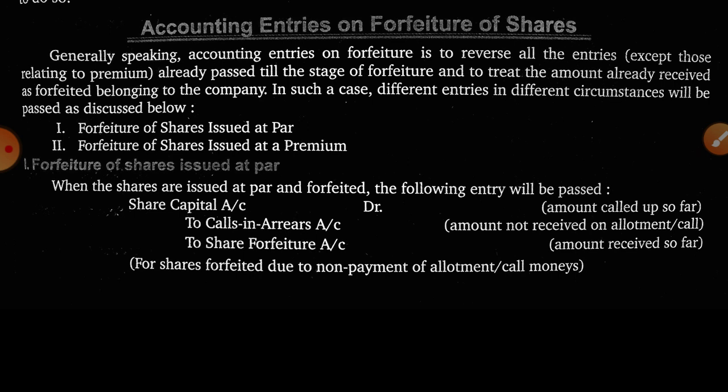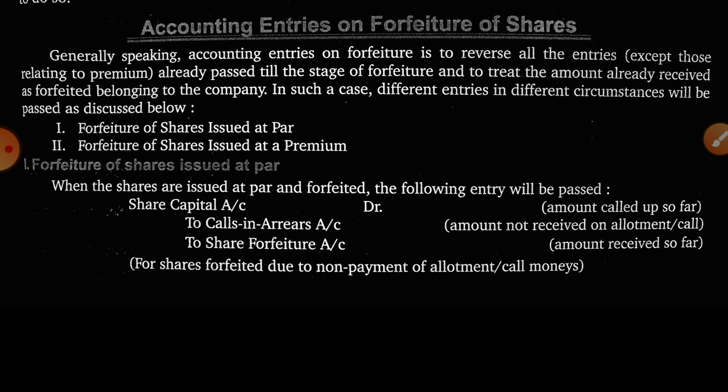Sometimes shareholders do not pay the amount on time, so the company informs shareholders to make the payment. And even if the shareholder doesn't respond, the company has the power to forfeit the share.